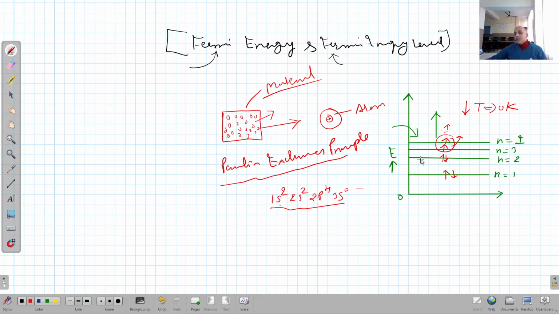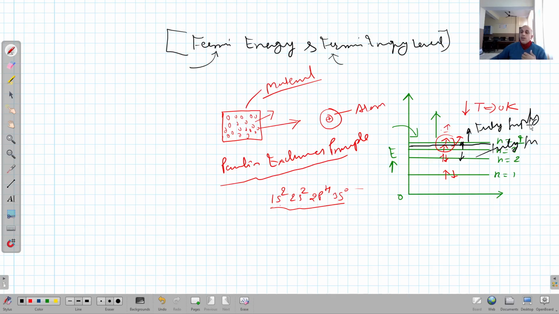In that situation, there will be an energy level like this one. I can say this is that energy level at T equal to 0 Kelvin, at which all the energy levels toward this side are fully filled, whereas all the energy levels above this level are fully empty.